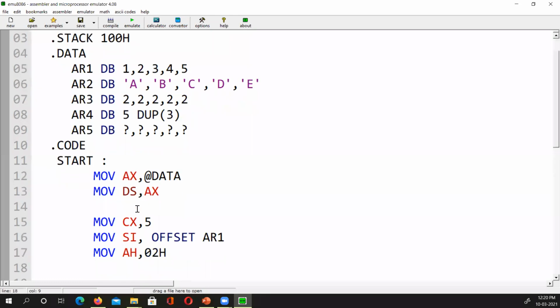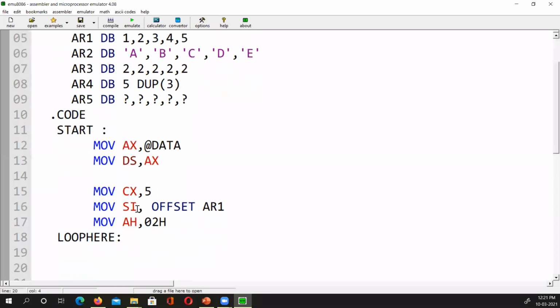So before I do that, I need to create a label. So I'm saying loop here, for example. Loop here is my loop. Now what I do in the loop here is, I got to get that single number 1 and get that 1 into the DL and print it. So how will I get that?